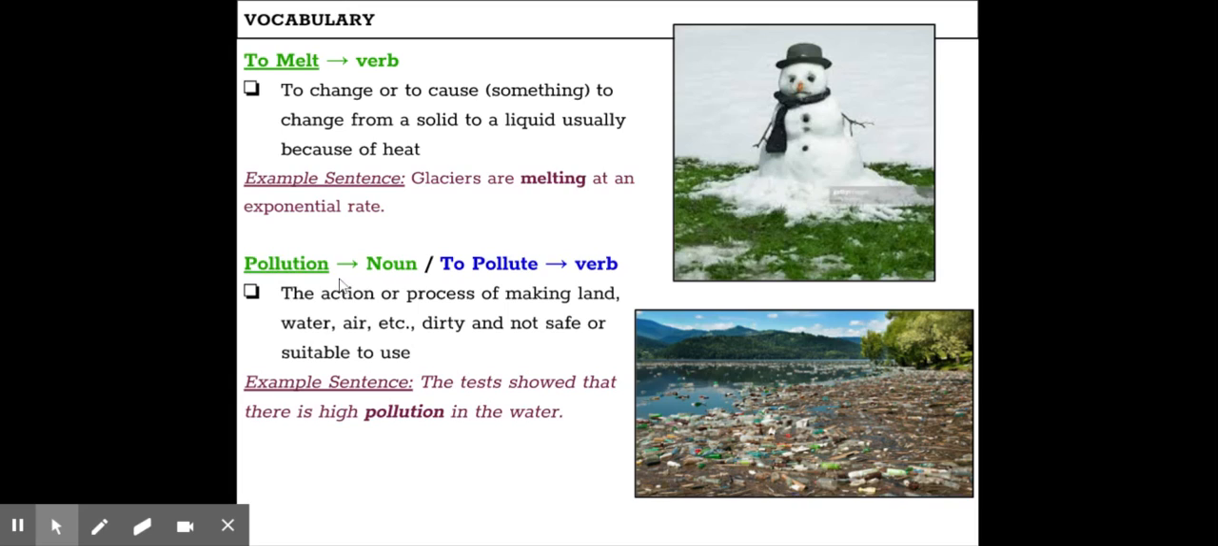Our next vocabulary word is pollution, which is a noun. The verb form is to pollute. It means the action or process of making land, water, air, etc., dirty and not safe or suitable to use. So, our example sentence, the tests showed that there is high pollution in the water. Look at this picture. Look at all this plastic. This is all pollution, making the water and the land around it dirty and not safe.